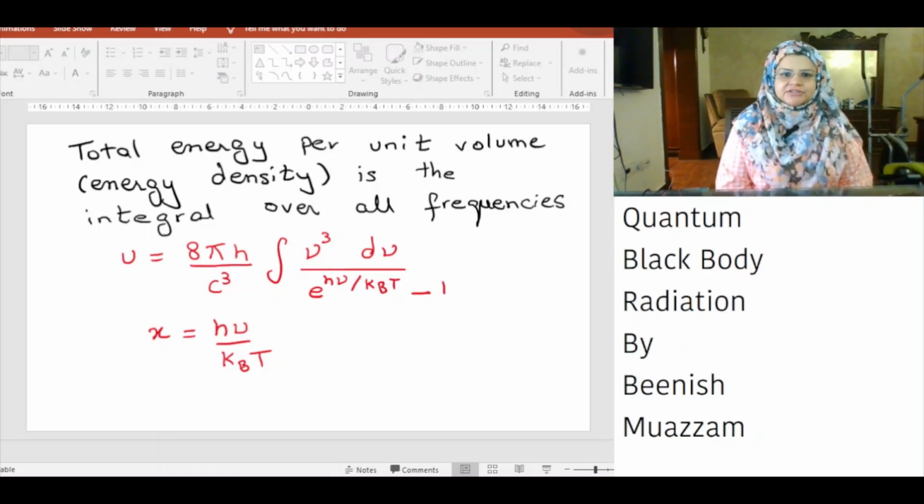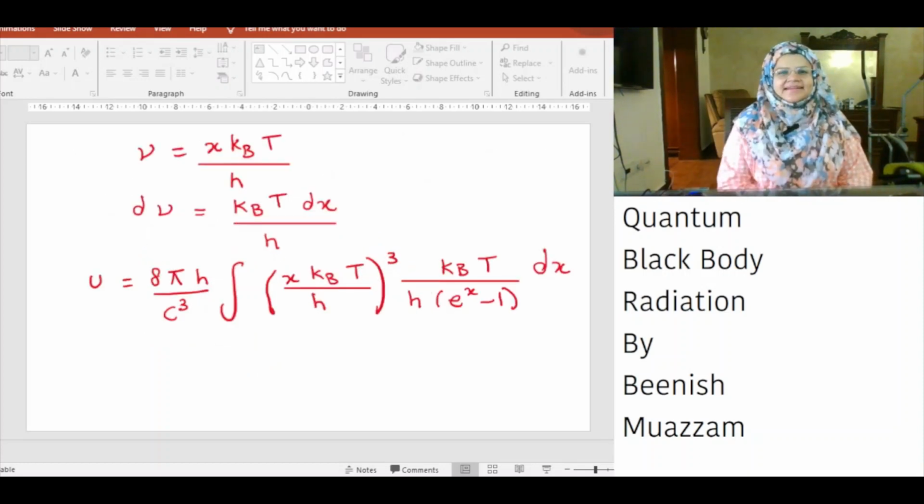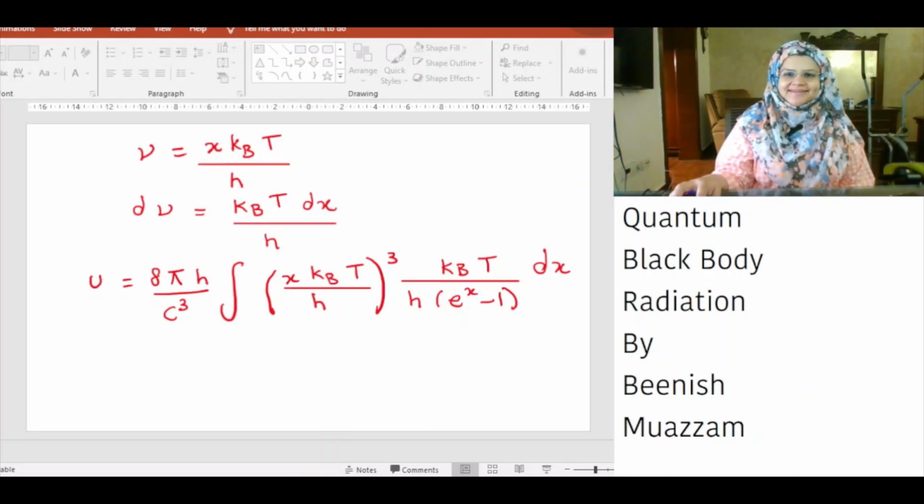If we take h nu over k_B T as x, then nu is equal to x k_B T over h and d nu is equal to k_B T over h dx. Nu cube is equal to [x k_B T over h] cube, exponential h nu over k_B T minus 1 is equal to exponential x minus 1, and d nu is equal to k_B T over h dx.